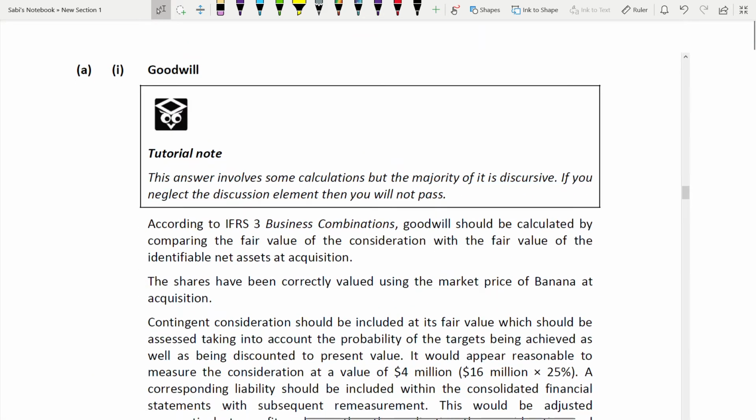The top notes I have included today, because when I'm explaining it, I tell you the top notes. One of the best ways to do this question, if it was paper based, is to have the calculation on one page and the discussion on the other page simultaneously. As soon as you finish a calculation, you explain it on the next page. This saves a lot of time, and it is the best strategy to do a question like this, where calculations and discussions are both required.